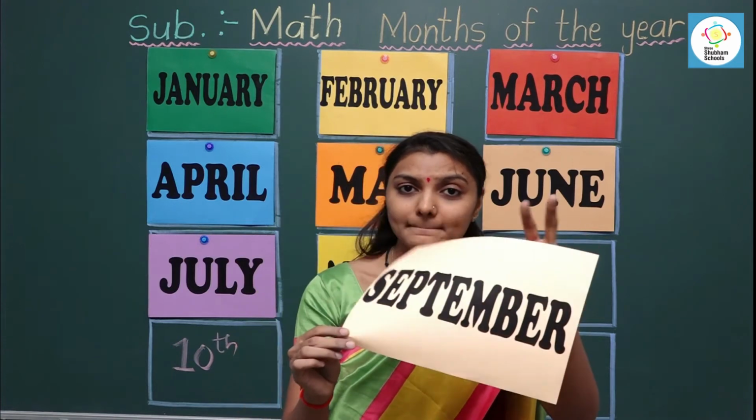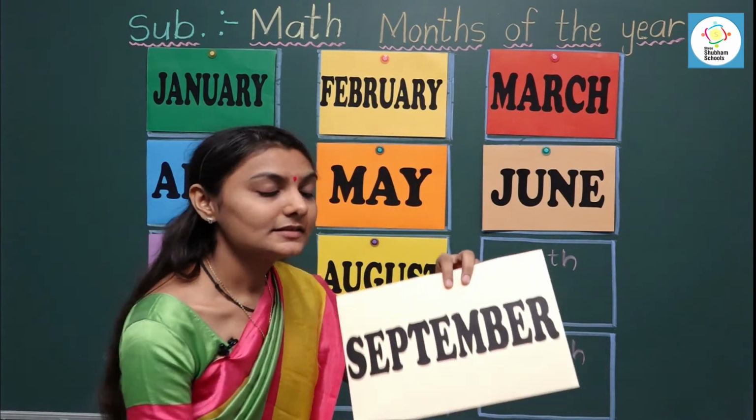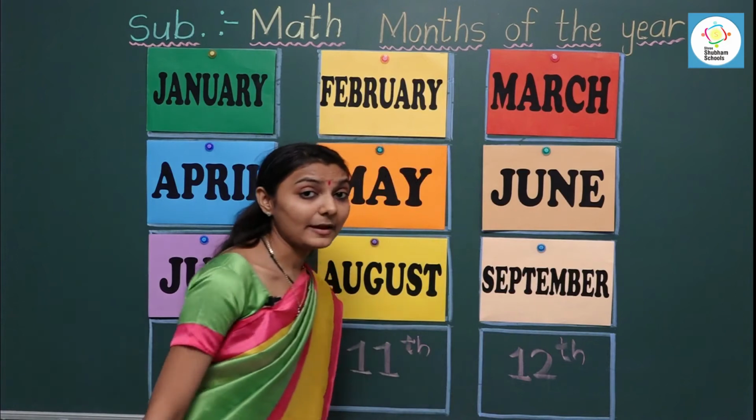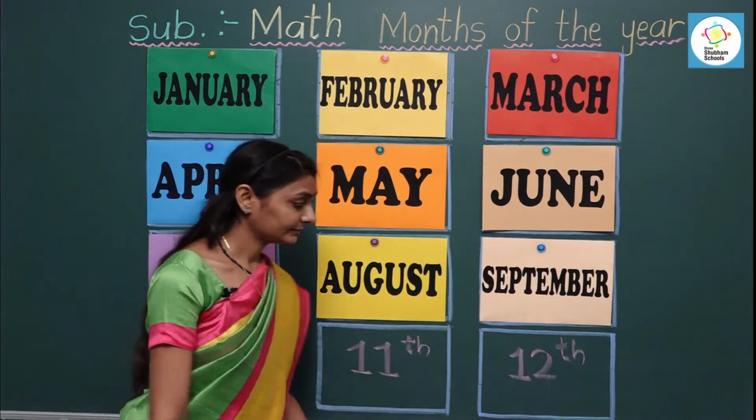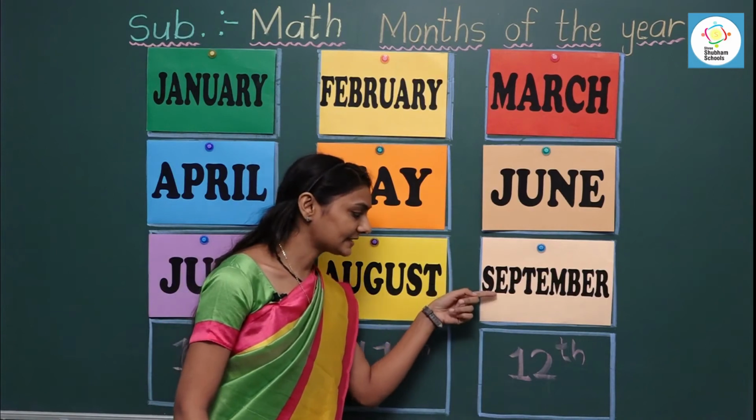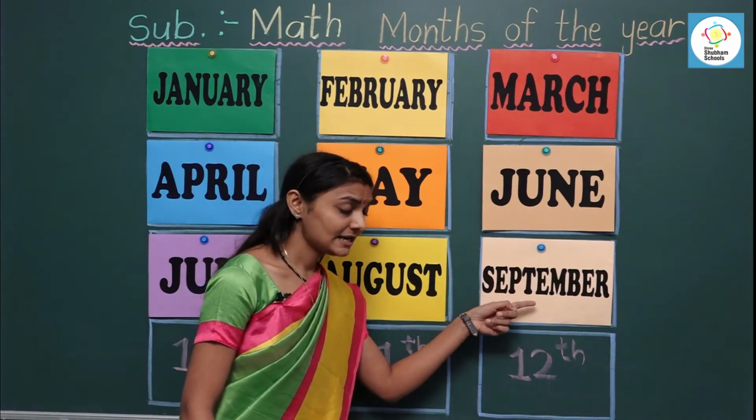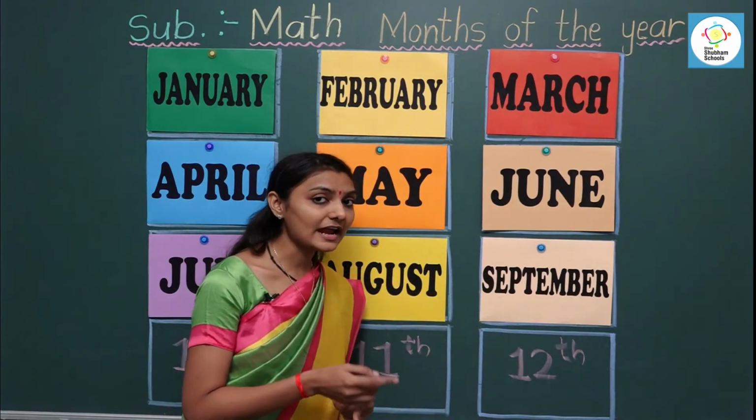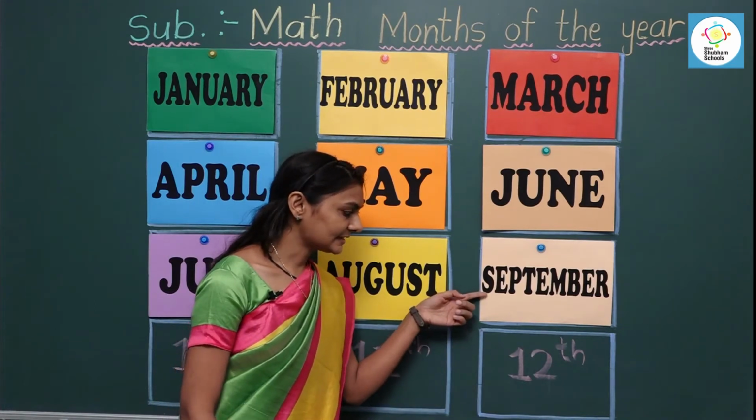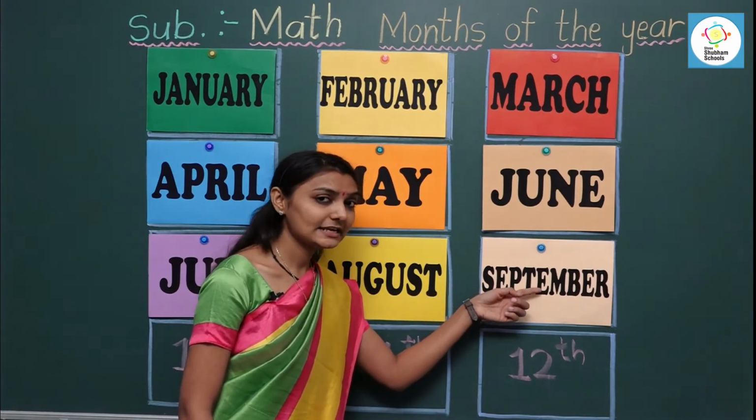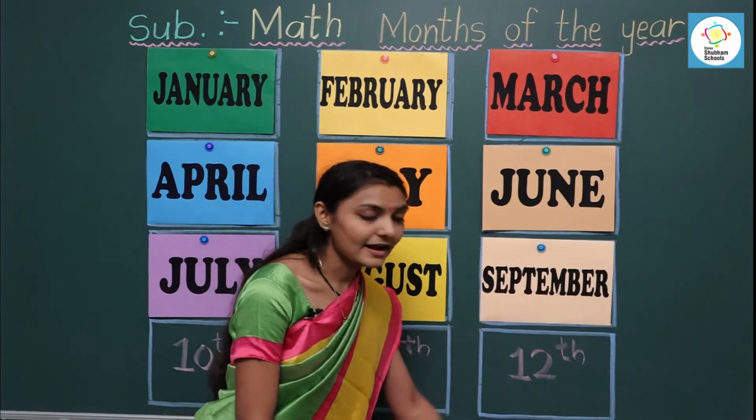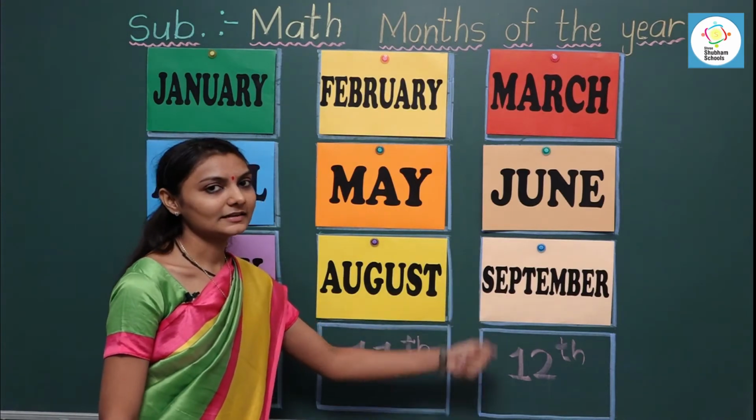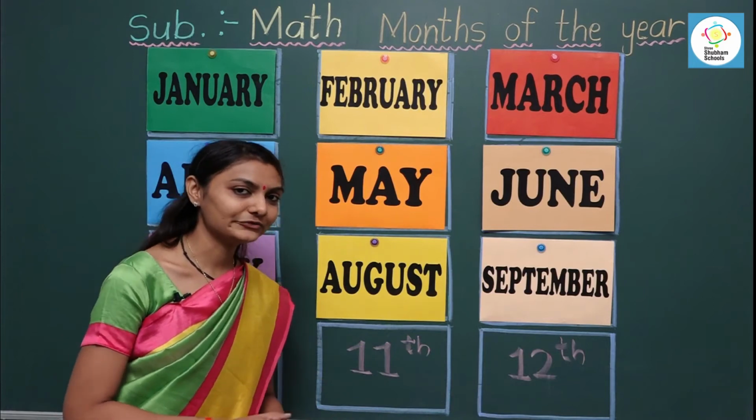September. September is the 9th month of the year. September comes after August. Let's read the spelling. September. One more time, it's your turn. Read with me. September. We celebrate Ganesh Chaturthi in this month. September is the 9th month of the year.